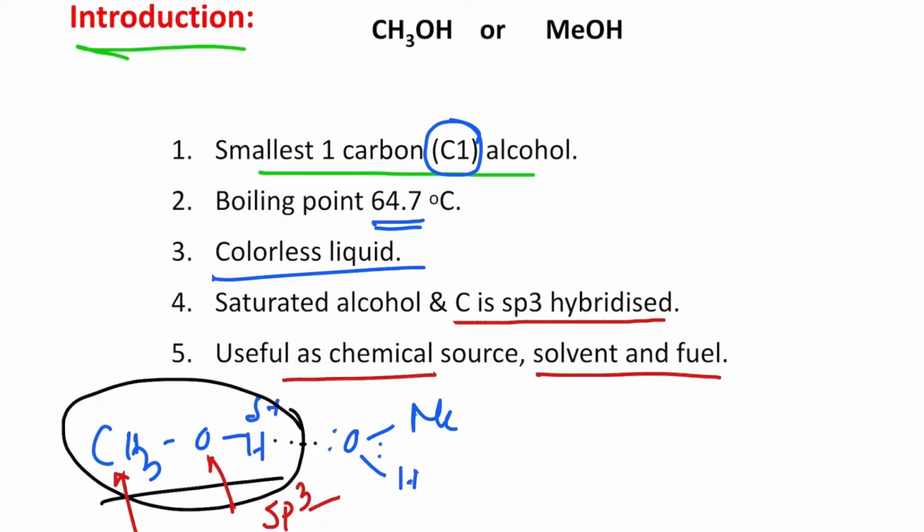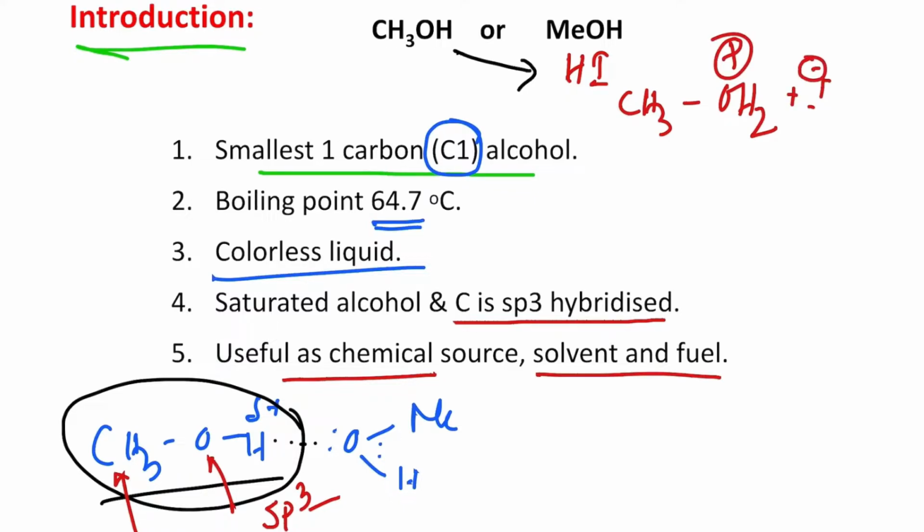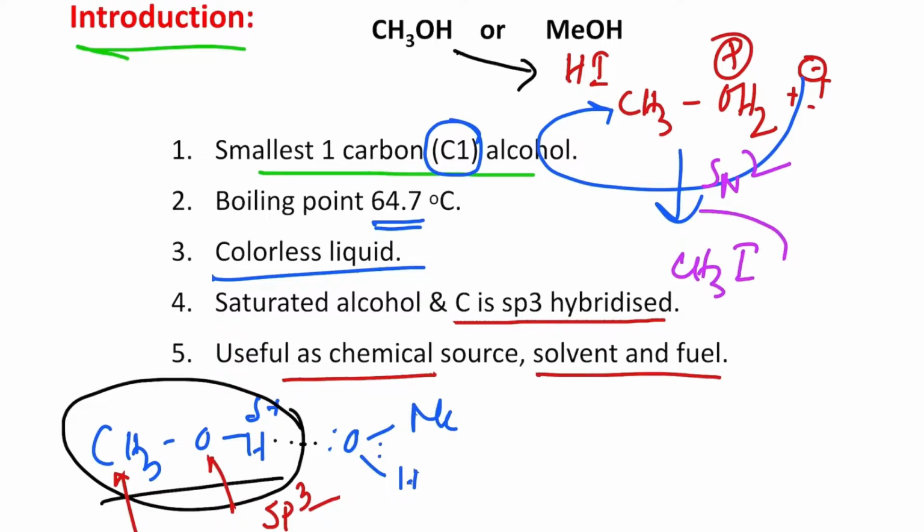What does chemical source mean? For example, if you treat this methanol with HI, what can you expect? HI is a very strong acid, so it will first protonate the OH group to give OH2+, and along with that there is an iodide minus. This iodide will attack here via SN2 fashion, and it will produce methyl iodide, which is a very good reagent for SN2 type reactions. This iodide is a good leaving group, and this carbon is less bulky, so it is the best SN2 partner.